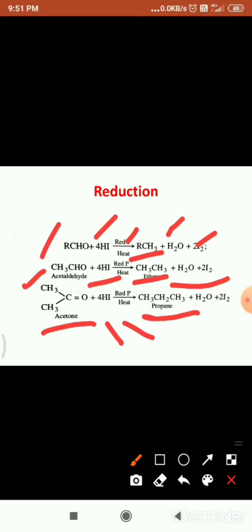For example, this is an acetaldehyde molecule with hydrogen iodide in the presence of red phosphorus. It gets converted into CH3CH3. That means the carbonyl group is converted into a CH2 group, along with water molecule and iodine. And next see here, this is acetone molecule. Again it reacts with 4 moles of hydrogen iodide in the presence of red phosphorus. It forms propane molecule along with water and iodine.